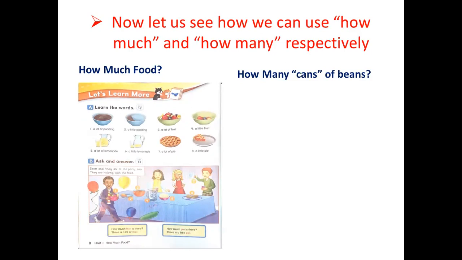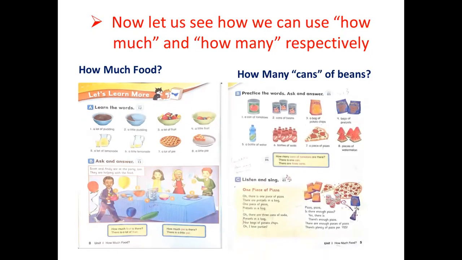Since it is page 8 and it is talking about how much, let's first go to how many cans of beans, how many bags of pretzels, how many bottles of water, how many bottles of soda, how many pieces of pizza, how many pieces of watermelon? Let's go to the next page.